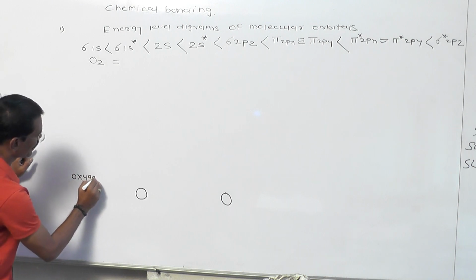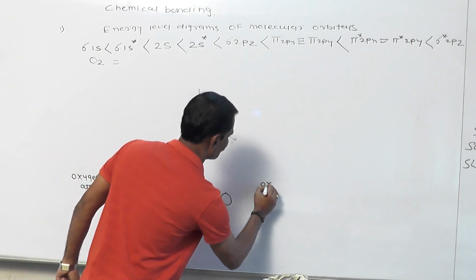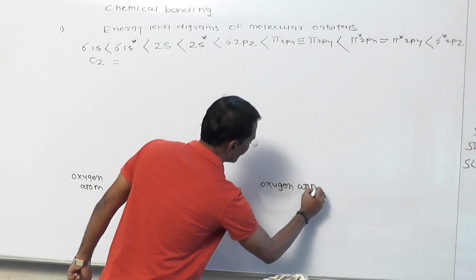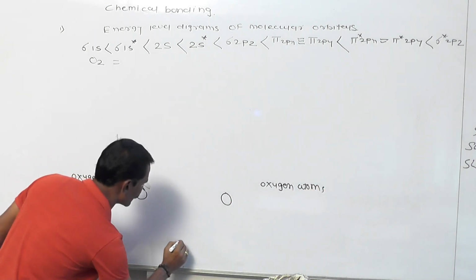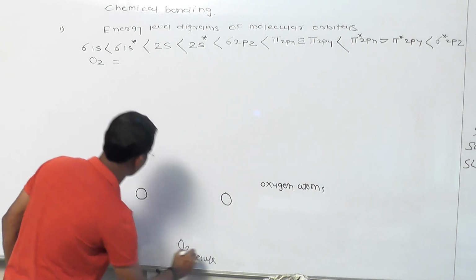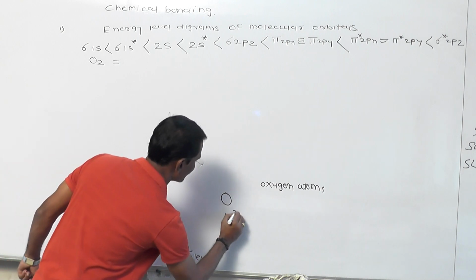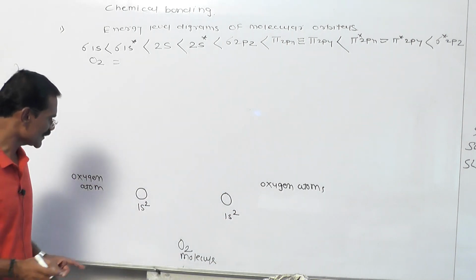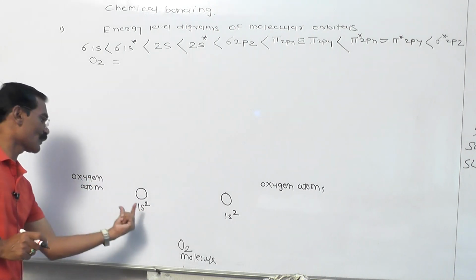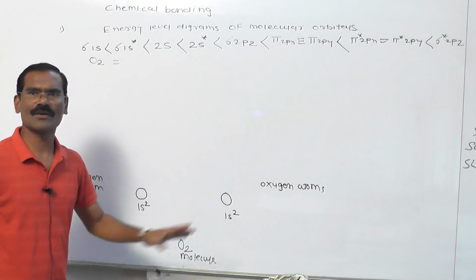You know very well, when oxygen atoms overlap each other, this is the other oxygen atom. My friends, this is very important. When these two oxygen atoms overlap each other, the formation of the O2 molecule takes place, and this is the molecule. So what happened here? This is 1s2 and this is also 1s2. What does 1s2 indicate? 1s2 indicates these are orbitals of the oxygen atom. 1s2 is the atomic orbital. 1s2 is not a molecular orbital. These are the orbitals of the oxygen atom.